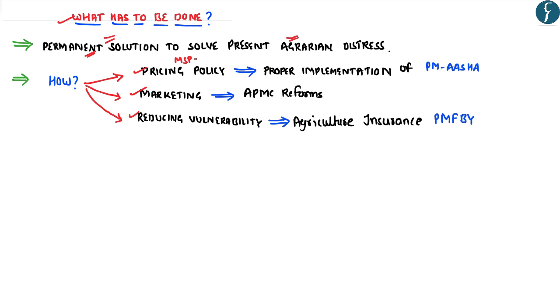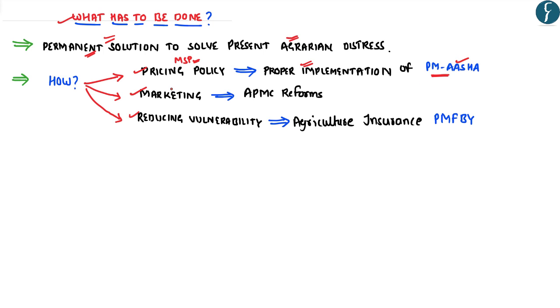In order to ensure fair and remunerative prices to the farmers, the government is declaring the minimum support price. However, it is being said that in spite of declaration of MSP, the farmers in India are not able to get the correct prices of their agricultural goods. And more importantly, the MSP is not benefiting the small and marginal farmers. Hence, accordingly, the government has to ensure the proper implementation of the recently launched scheme known as the PM Asha, which stands for the Pradhan Mantri Annadata Aay Sanrakshan Abhiyan.